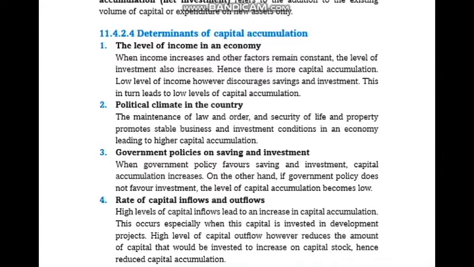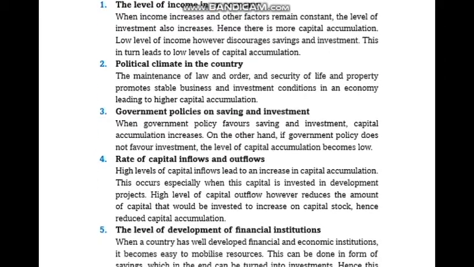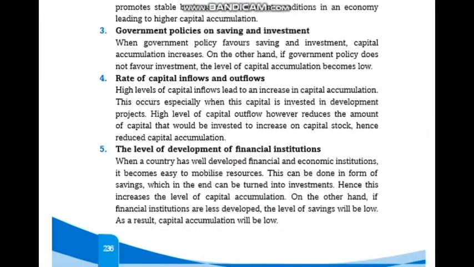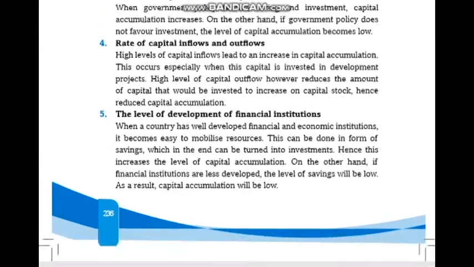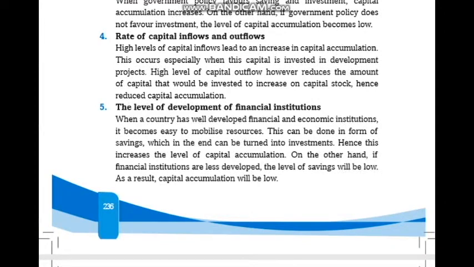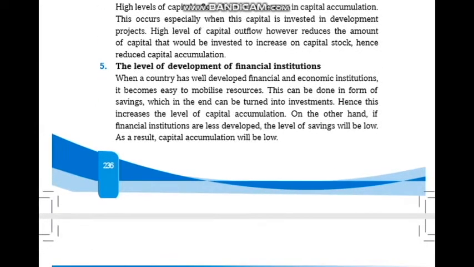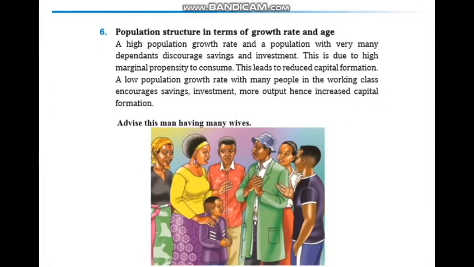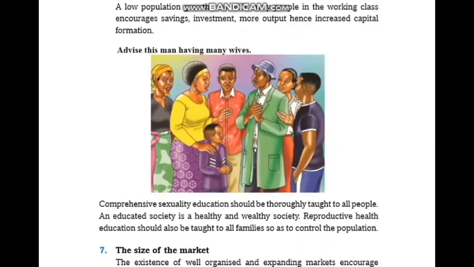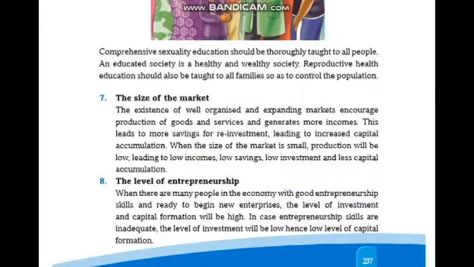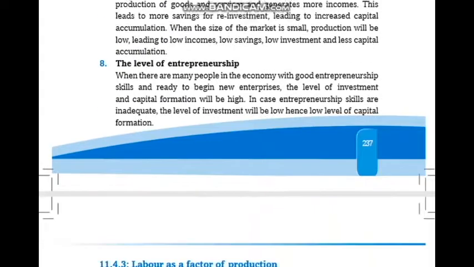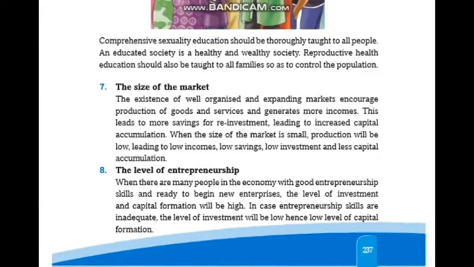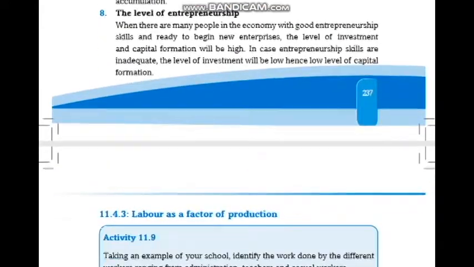The level of income in the economy, political climate in the country, government policies on saving and investment, rate of capital inflows and outflows, the level of development of financial institutions, population structure in terms of growth rate and age, like old ones, young men, the size of the market, and the level of entrepreneurship. Those are determinants. Read carefully the explanation. It is very easy. You will understand the meaning.